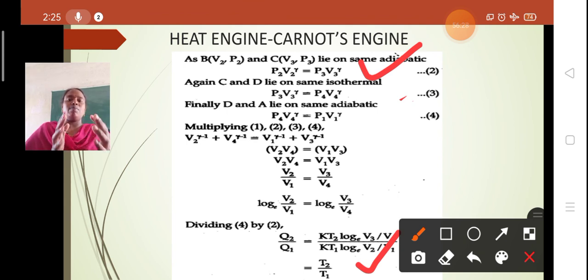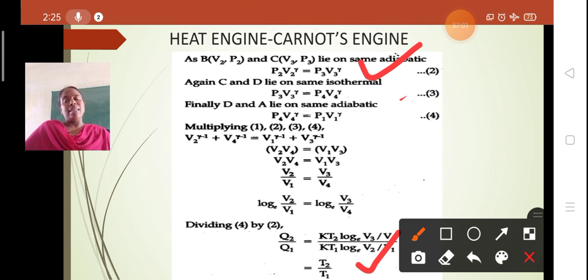That is, the working substance receives heat from the source here. So that eta can be calculated by using the formula (Q1 minus Q2) by Q1, which after simplification we will get 1 minus Q2 by Q1. Similarly, with the temperatures, we can calculate eta is equal to 1 minus T2 by T1. So we are calculating the net work done, and we are dividing it by the heat taken from the source here.